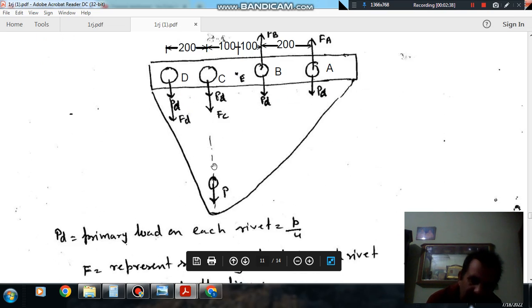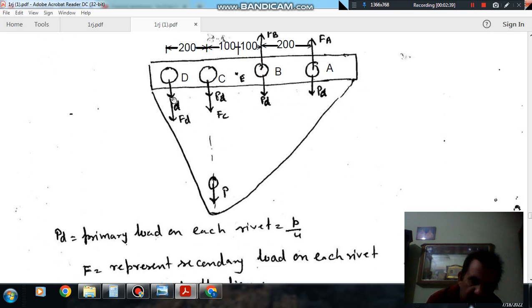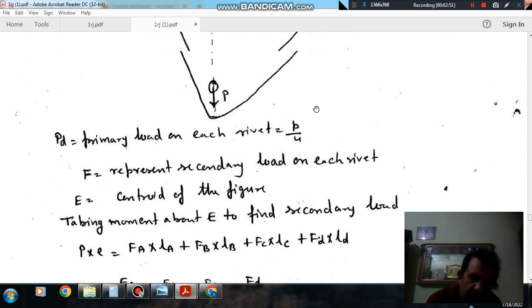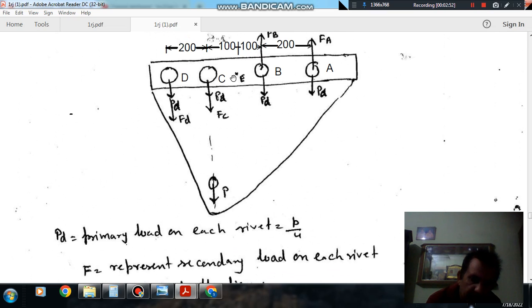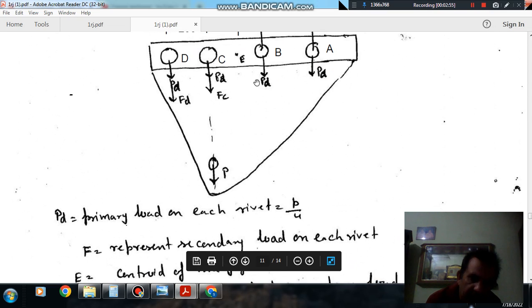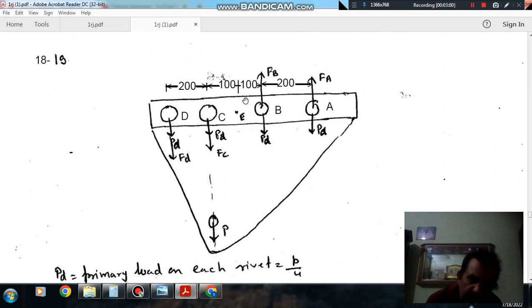So the moment caused by this P should be equal to the moment caused by the secondary load. Suppose FA, FB, FC and FD are secondary loads. Then taking moment about E, that is P into E, FA into LA, FB into LB, FC into LC and FD into LD.